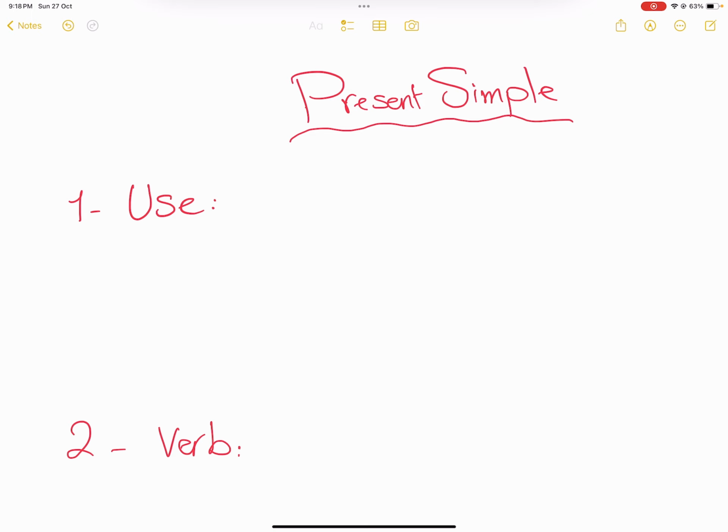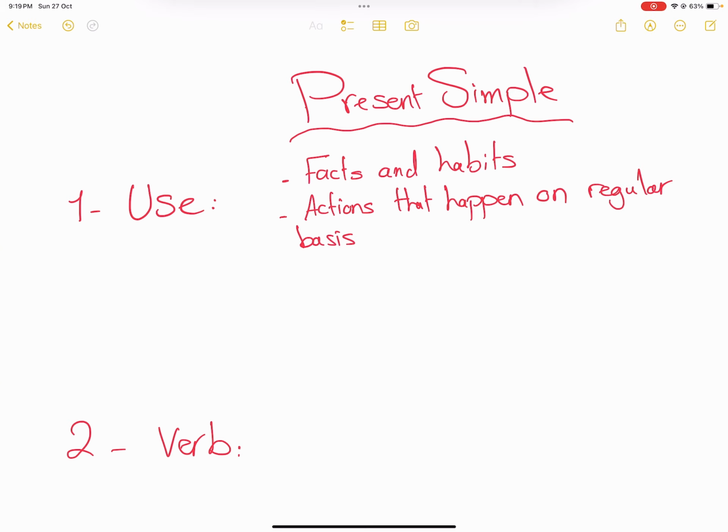When do we use present simple? We use present simple to talk about facts and habits, or actions that happen on regular basis. So again, when do we use present simple? We use present simple to talk about facts and habits or actions that happen on regular basis.